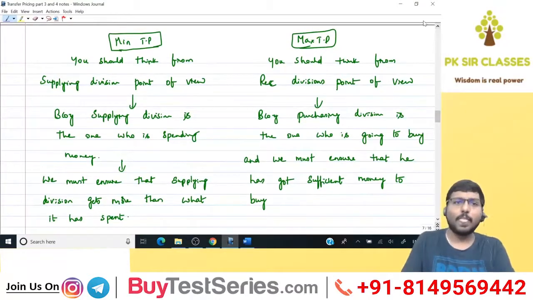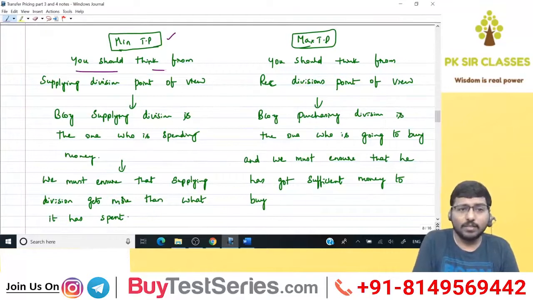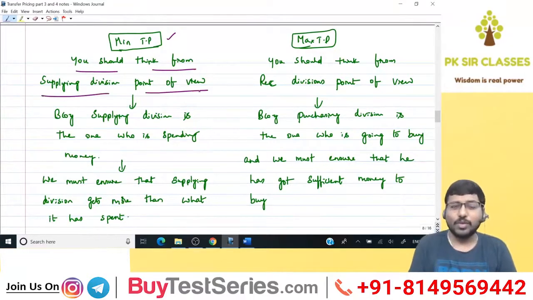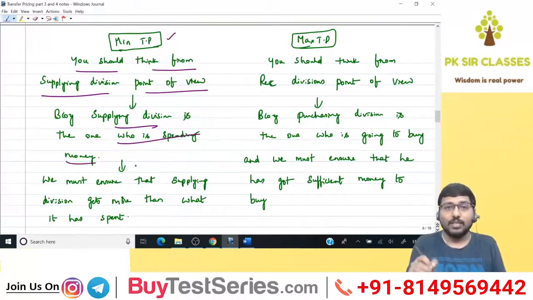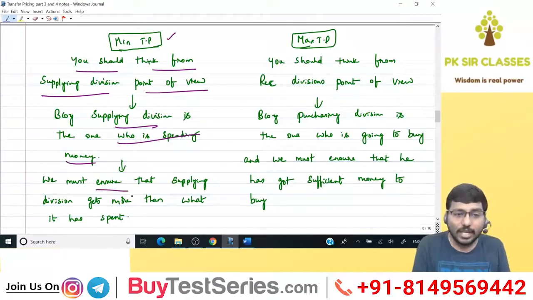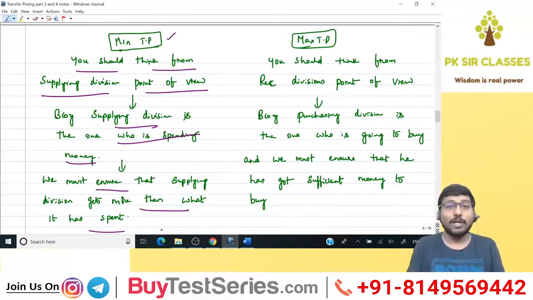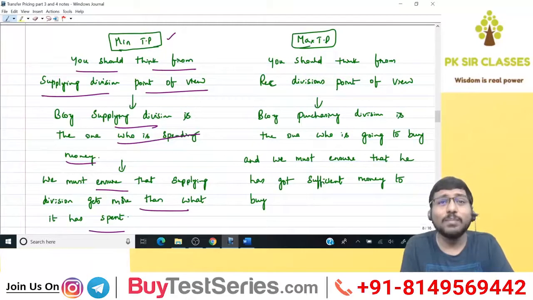Now see here, guys. Whenever you are trying to fix the minimum TP, you should always think from the supplying division's point of view. Why? Because the supplying division is the one who has spent the money. Therefore, you need to ensure that he gets at minimum what he has spent. So we must ensure that he gets more than what he has spent, or at least the same money that he has spent. Are you able to understand? So that is the minimum TP concept. This is a universal concept. You can apply this in any problem, any scenario.